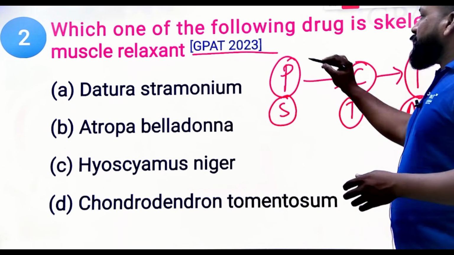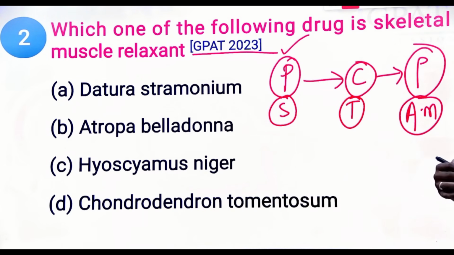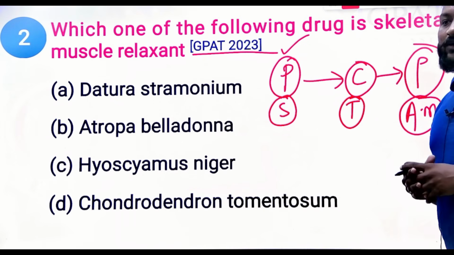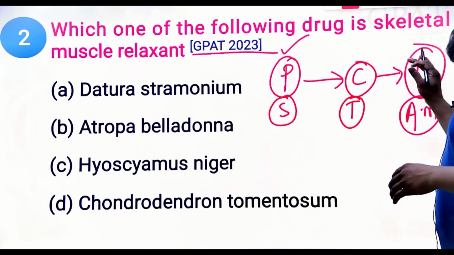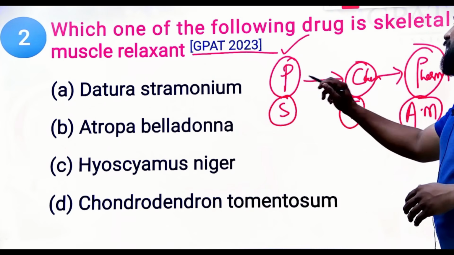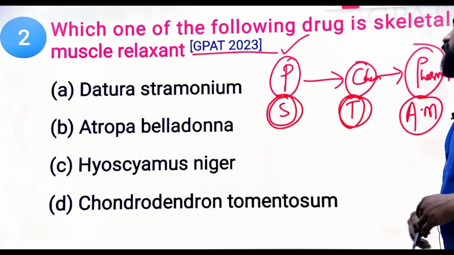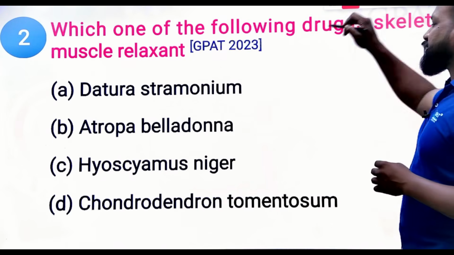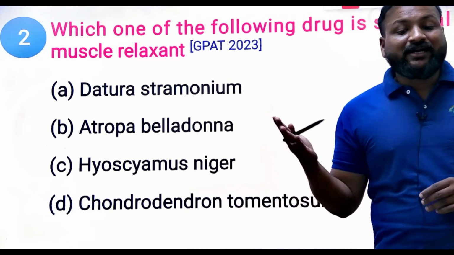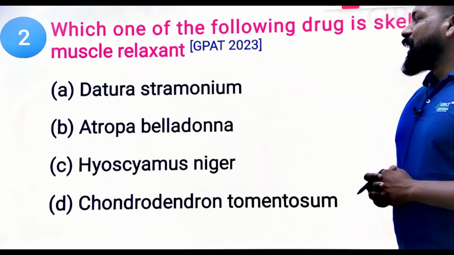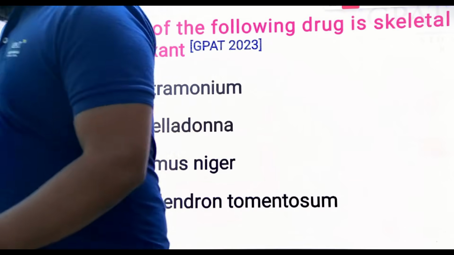Clear? So plants contain a fixed set of chemical constituents, and these have a fixed pharmacological action. In all Solanaceae plants we have tropane alkaloids, and all these tropane alkaloids have anti-muscarinic property. So from this question you should directly eliminate three options. What are the three options here? Datura stramonium, Atropa belladonna and Hyoscyamus niger.